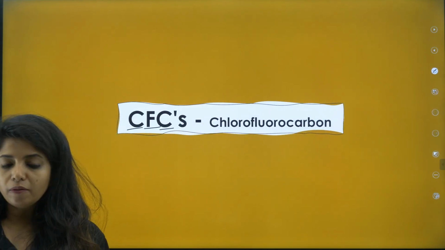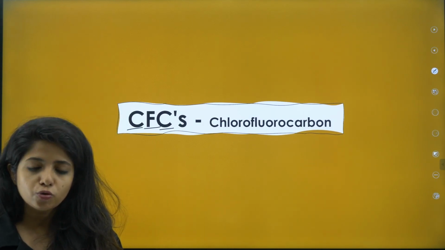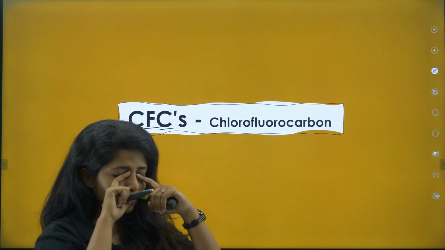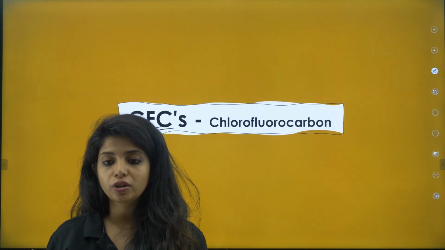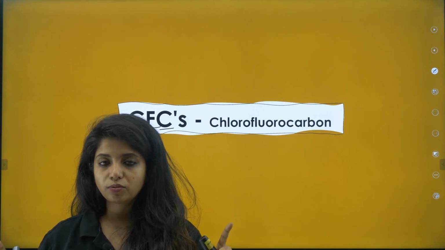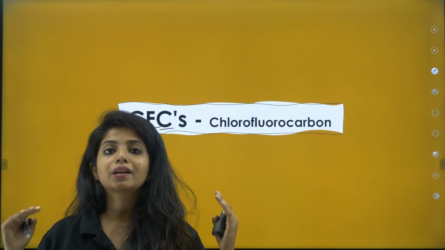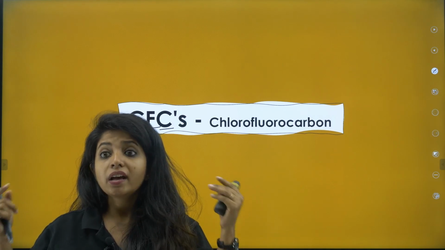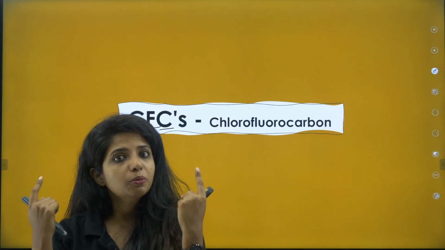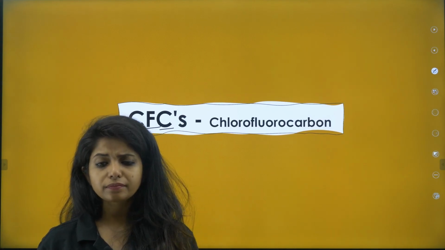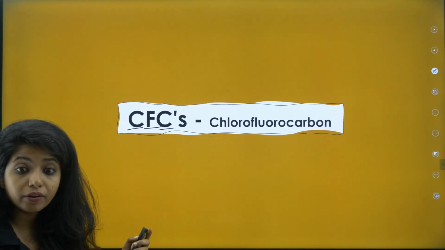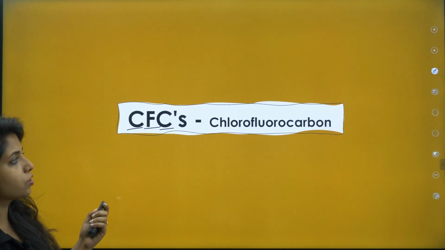Chlorofluorocarbons are the ones that destroy the ozone layer. Now, what is the use of the ozone layer? Please understand that first. As I said, it is responsible for UV radiation absorption, and when UV radiation is absorbed, there is less risk for us to get cancers like skin cancer, and also our eyes will be protected, or else our eyesight will probably be very much damaged. Also our organs will have deformities, lots and lots of trouble.